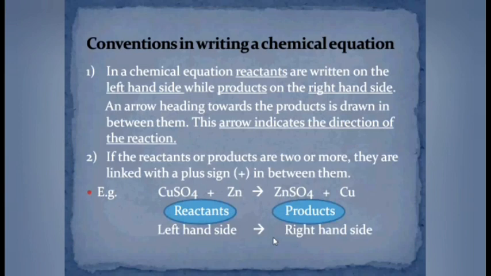The example on the screen shows that the given reaction has two reactants. These two reactants are represented by using plus sign between them. On right hand side, the number of product is also 2. So these two products are shown with the help of plus sign between them.